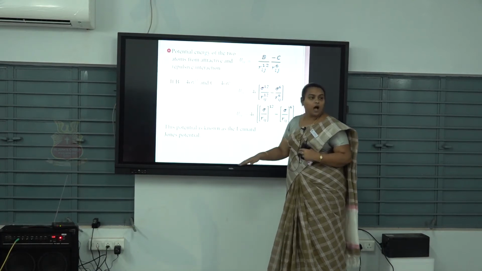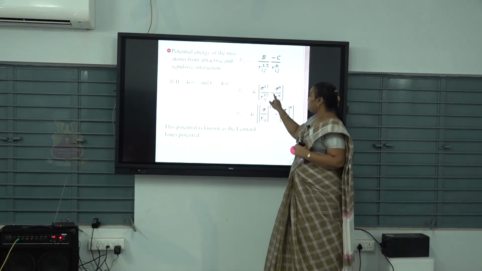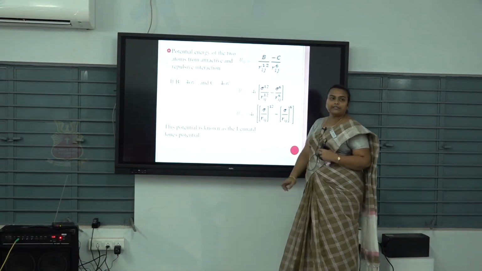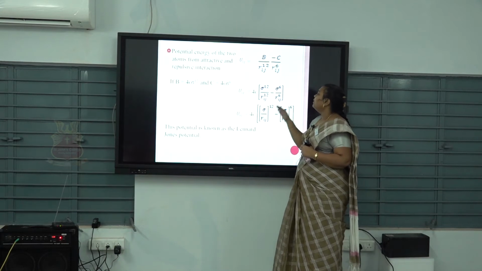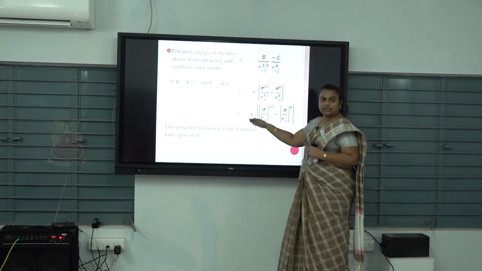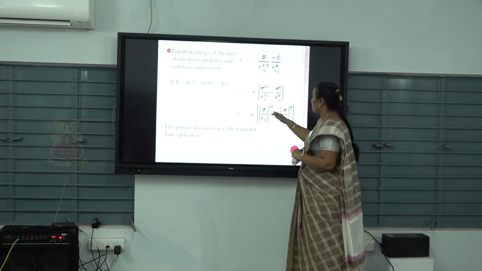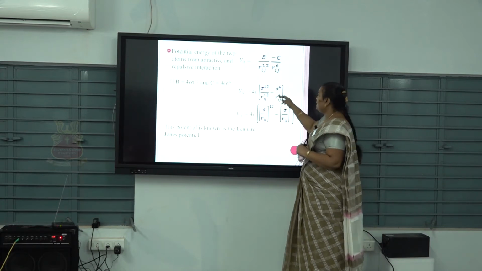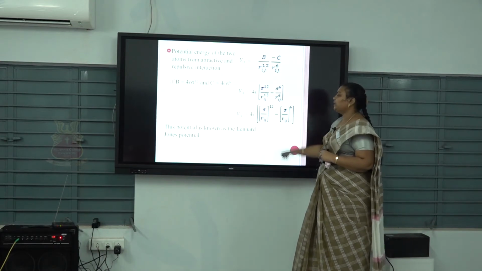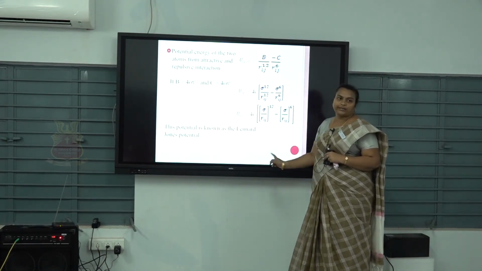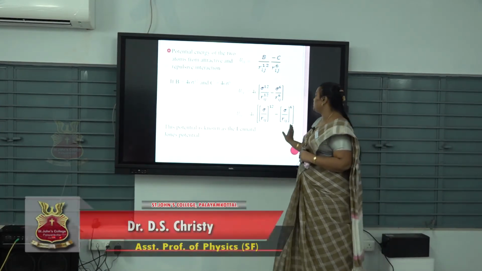The common term for these two terms is 4 epsilon, so we can take it outside: 4 epsilon, then sigma power 12 divided by Rij power 12 minus sigma power 6 by Rij power 6. Rearranging the above expression, Uij, the potential energy, is equal to 4 epsilon times sigma by Rij power 12, where the common power is 12, minus sigma by Rij power 6, where the common power is 6. This potential is known as the Lennard-Jones potential.